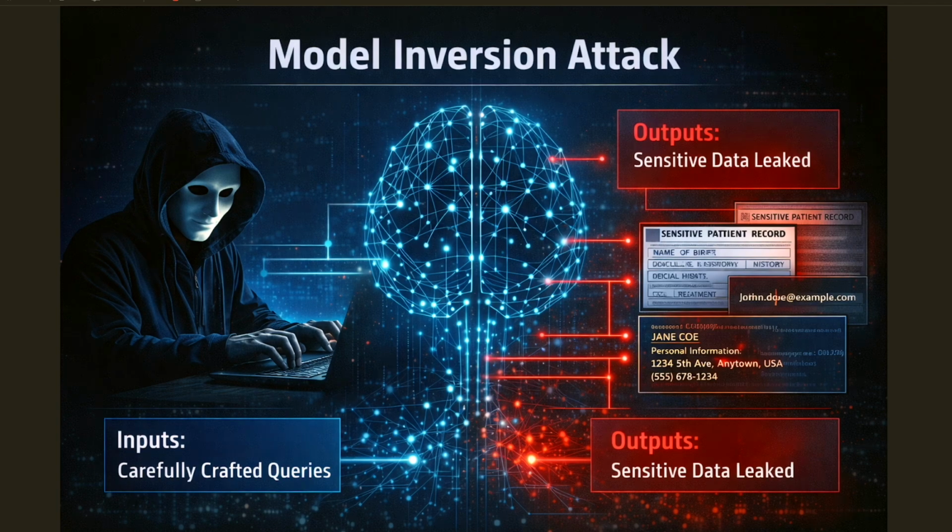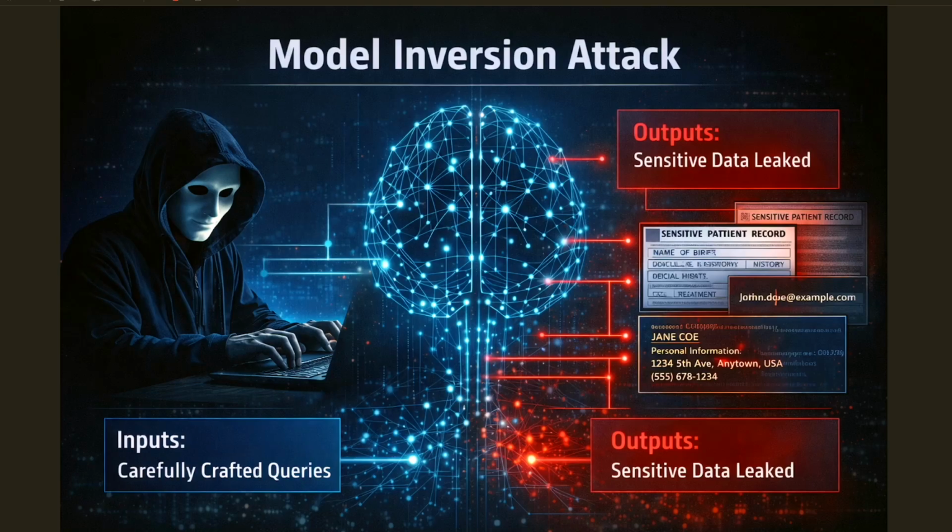They might reconstruct fragments of proprietary source code. They might extract sensitive phrases from internal documents. In more concerning cases, they could recover elements of personally identifiable information. No firewalls were bypassed. No database was directly accessed. But the model becomes an exfiltration channel.